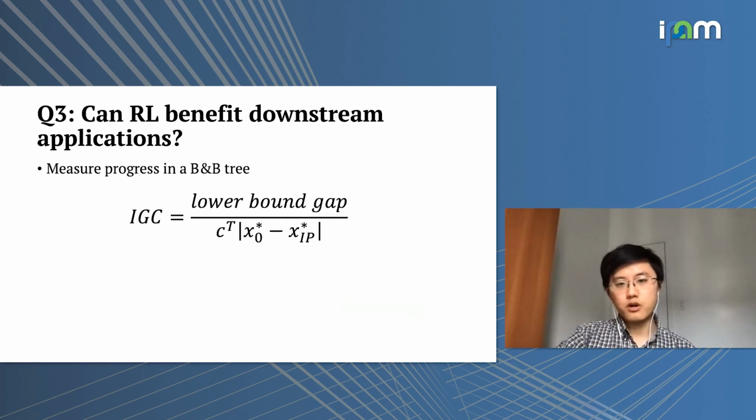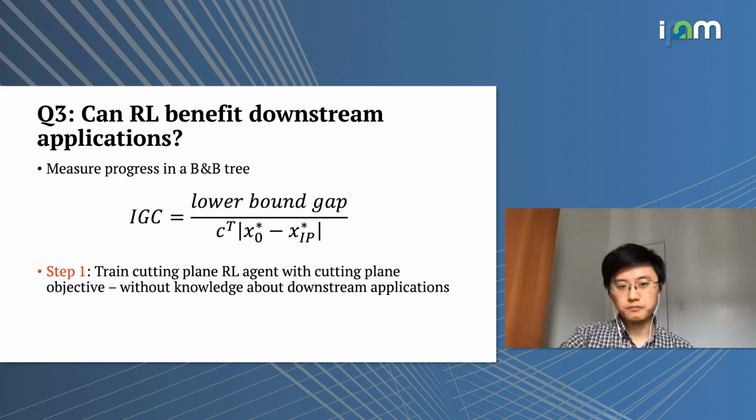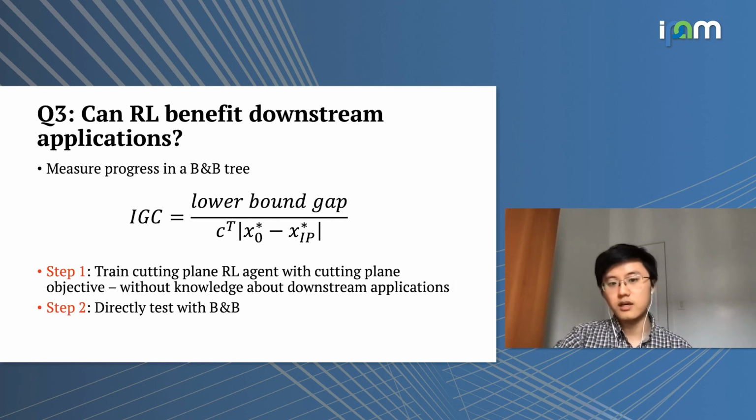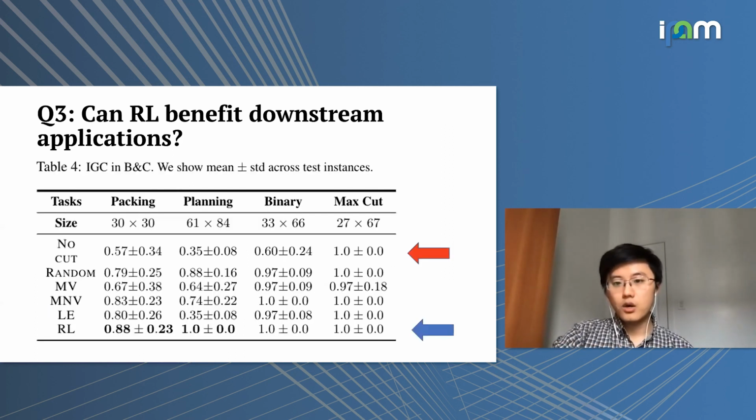The way we measure the progress in the branch and bound tree is also using something like IGC, but please refer to our paper for more details about this. What we do is train a cutting plane agent by maximizing this cutting plane objective without any knowledge about the downstream application, and we directly test it with branch and bound. We can see that when we measure this IGC in branch and bound, the RL learned cutting planes can also lead to better performance gains compared to other human design heuristics.